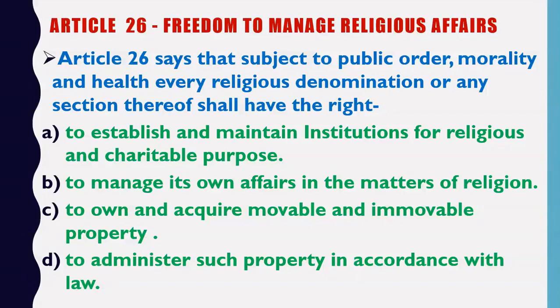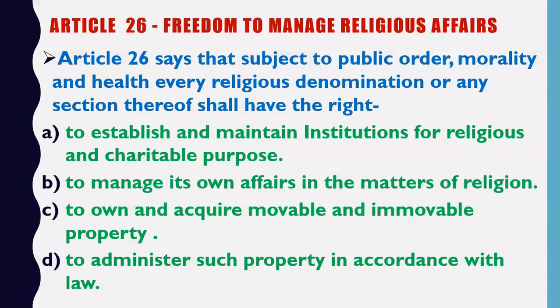But friends, there is a condition that religion cannot interfere in secular affairs. For example, if you give shelter to any terrorist or criminal in a religious place, then the state can act upon you. Means then the police can enter the premises of the religious place and arrest the terrorist. Means secular affairs will be managed by the state, but religious affairs will be managed by the religion only. For example, it is the authority of the priest to decide which prayer should be offered to God today. Now what is the third part?